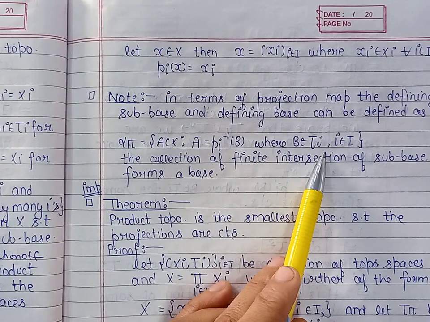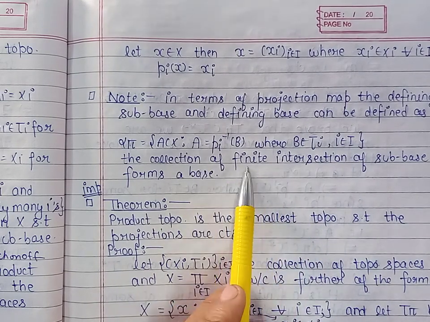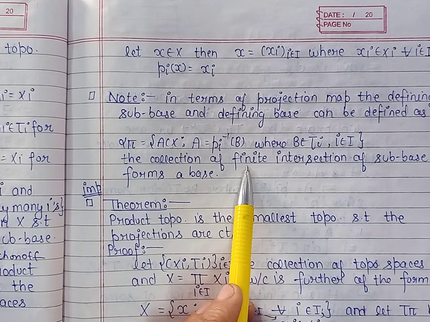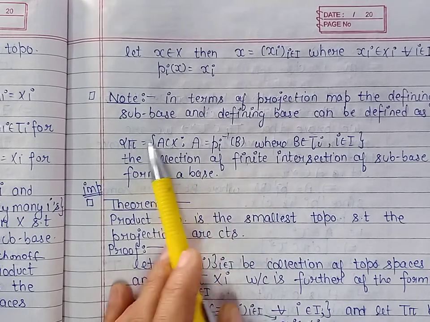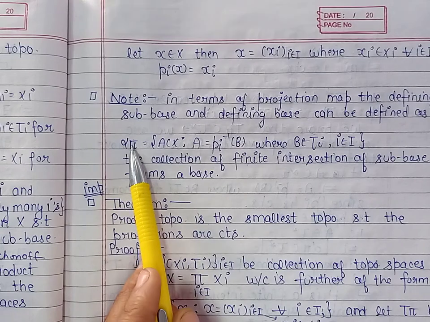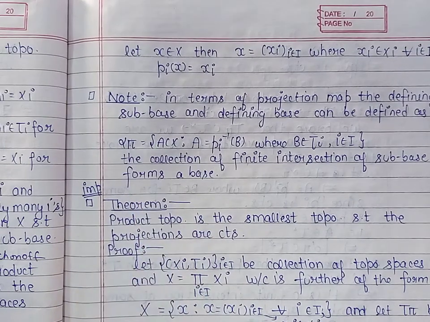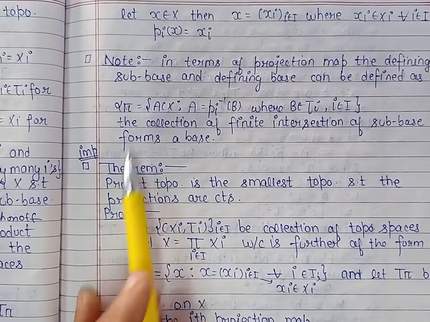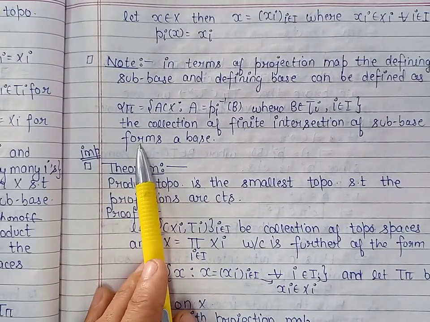This forms the defining subbase for the product topology, and we know that the collection of finite intersections of the members of a subbase forms a base for a topology. So here the collection of finite intersections of this collection will form a base for the product topology. So these are some definitions which we have to keep in mind.